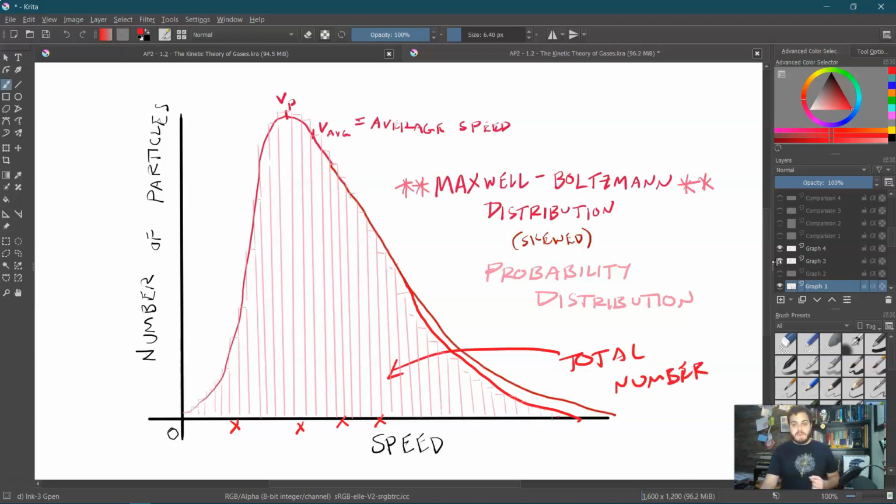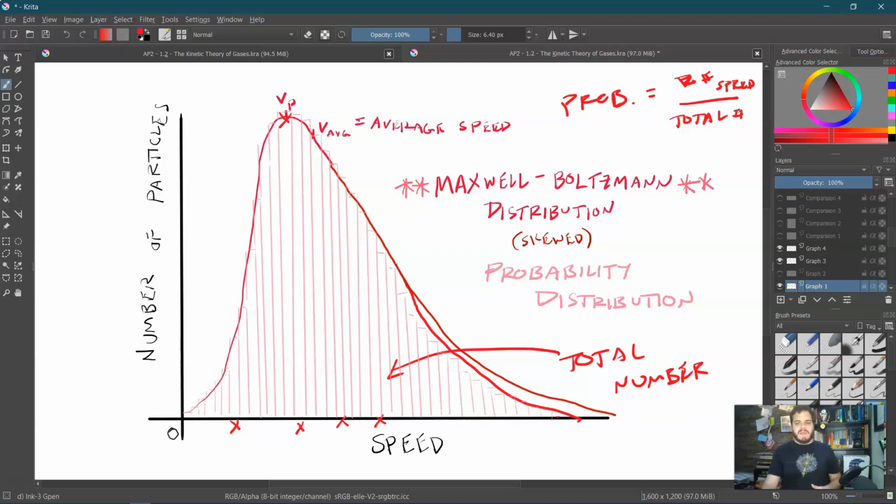So if I want to know the percentage or the probability of some moving at a certain speed, I could say, well, for instance, at this speed here, I have this many, and then I could divide that by the total number, right? So the probability is the number at some velocity divided by the total number. And that will give you some percentage, and that's the probability that you would select that if you were to select one particle from this gas.